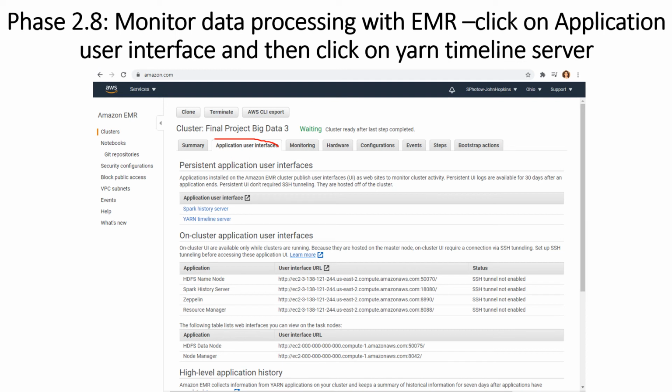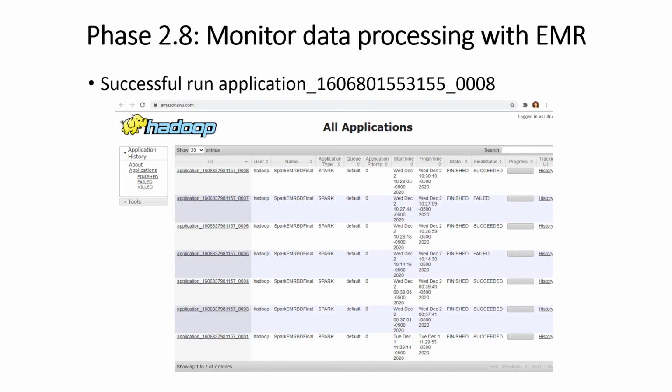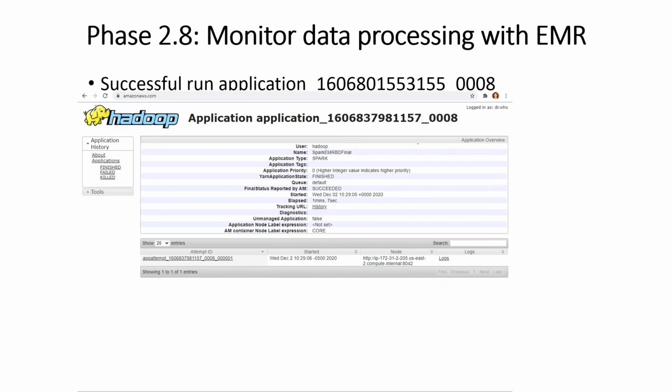Here is application user interface, and here is the Yarn timeline server, and we are under EMR service. This page shows that the application with this application ID successfully ran, and to get more detail you can click on this link and get more information about the application that you just ran.